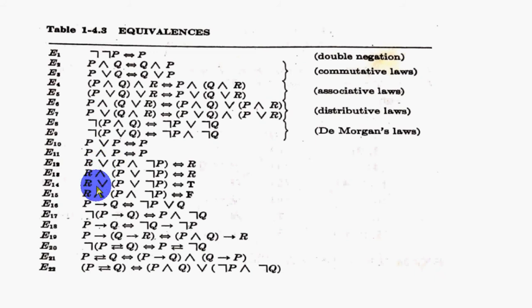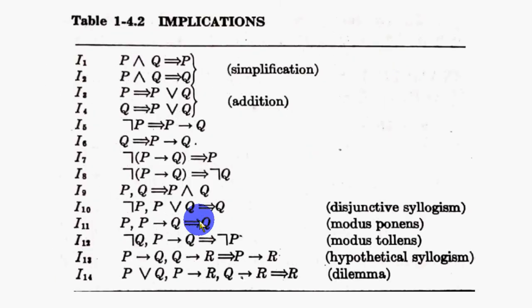Next one, E16: P conditional Q can be written as not P or Q. This is very important. P conditional Q can be written as not P or Q. Next one is P conditional Q, E18: if you want to reverse it, not Q conditional not P. So while doing the problems you will get them one by one. No problem. We will move to the next one, implications.